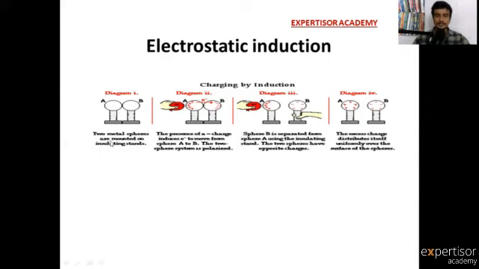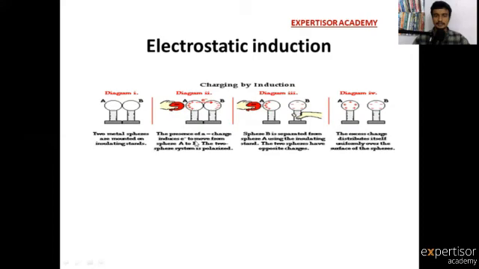There are no charges on the A and B metal spheres, so there is no induction. Induction is nothing but a transmission of charges.